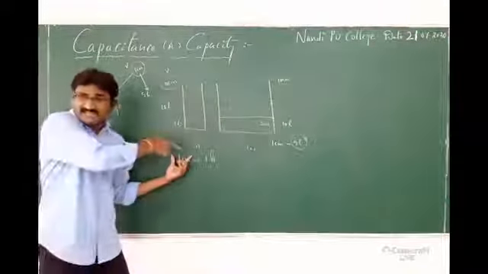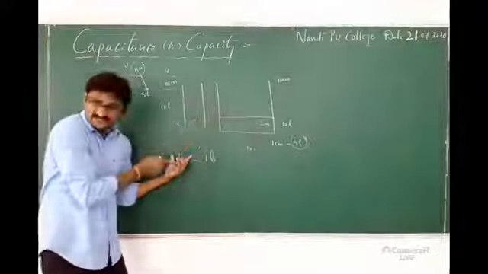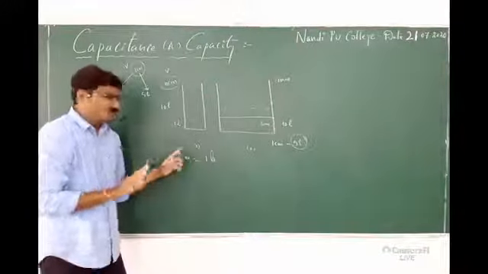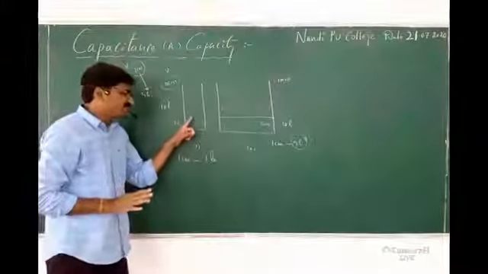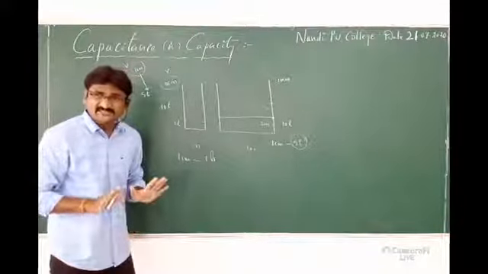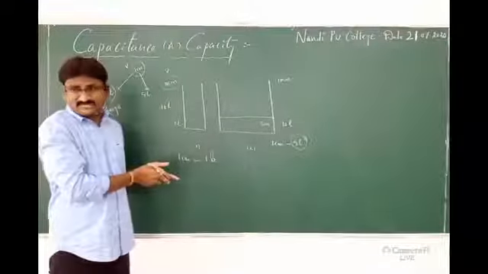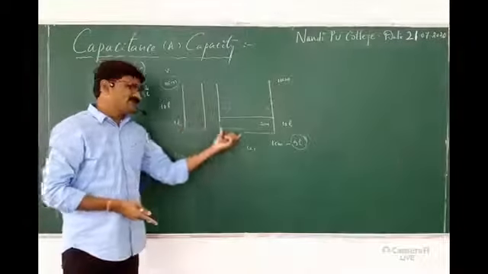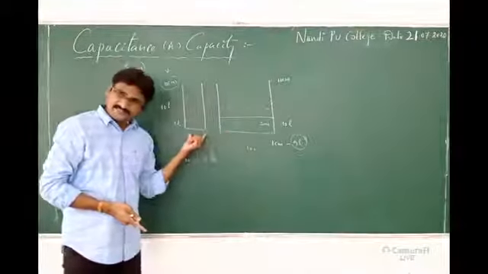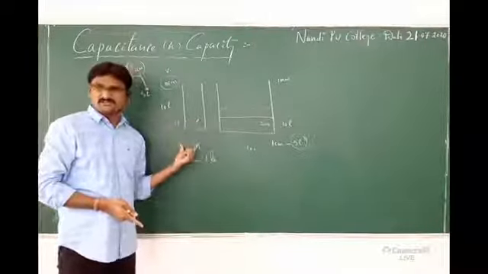That is giving us the capacitance of these tanks. For 1 centimeter raising of height, how much water do I require? It gives the information, the capacity of the tank. This is one capacitor, this is another capacitor. For this capacitor, to raise its potential, I need some charge.